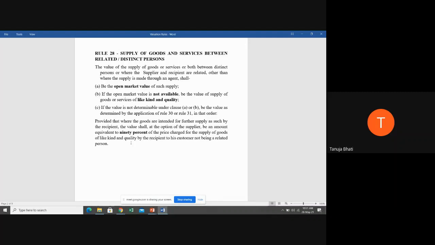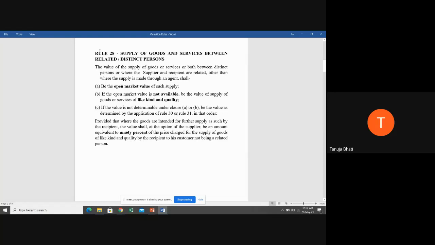So at what value he is selling to Mr. Z, that value is taken at 90%. Suppose he's selling the goods for 1,000 rupees, 90% is 900. So 900 can be the value that can be taken by the supplier, that is Mr. X, at his option. This option is given to the supplier that he can take 90% of the value that is charged by the recipient who is further selling the goods to a customer who is not related.